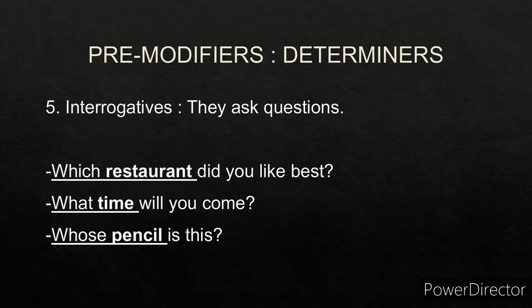Fifth kind of determiner is the interrogatives. They ask questions. For example, which restaurant did you like best? So which is the interrogative, restaurant is the noun, so which restaurant is a noun phrase. Second example, what time will you come? What is the interrogative, time is the noun, so what time becomes the noun phrase. Third one, whose pencil is this? Whose is the interrogative, pencil is the noun, so whose pencil becomes the noun phrase.